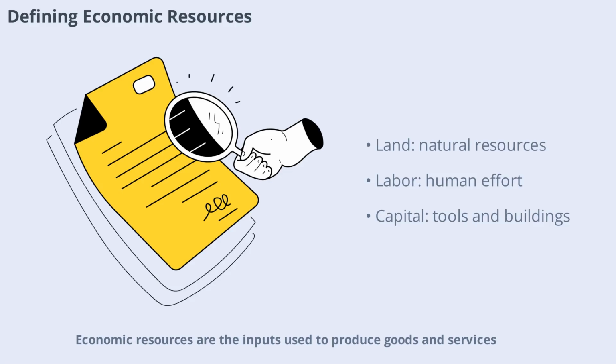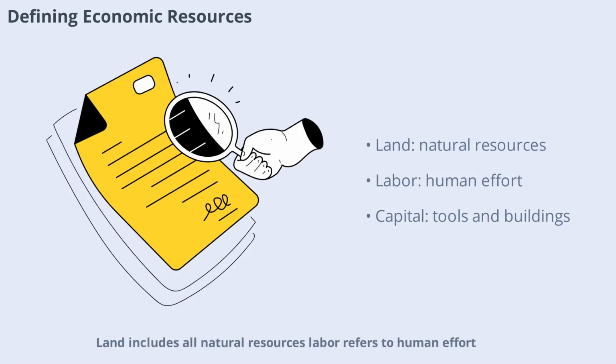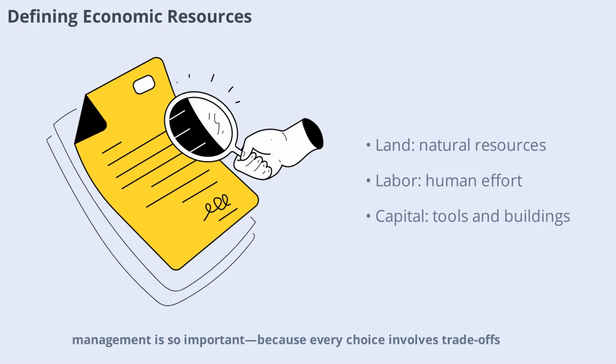Economic resources are the inputs used to produce goods and services. They're often grouped into three main categories: land, labor, and capital. Land includes all natural resources, labor refers to human effort, and capital covers tools, machinery, and buildings. Each resource plays a unique role in production, and their availability shapes what an economy can achieve. Understanding these categories helps us see why resource management is so important, because every choice involves trade-offs. Let's look closer at each type of resource and how they interact in the economic system.